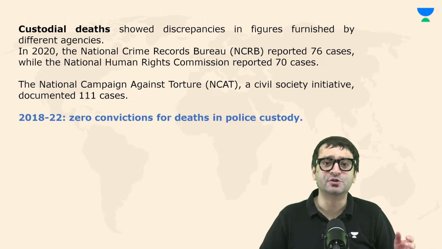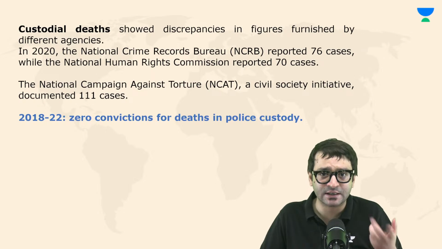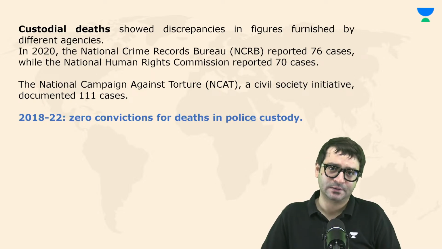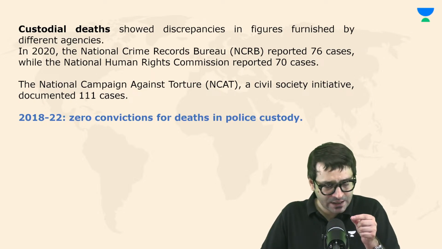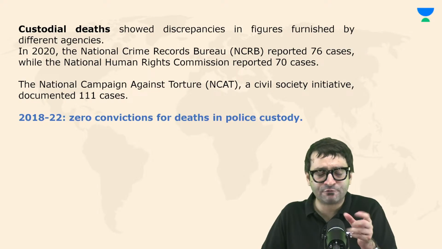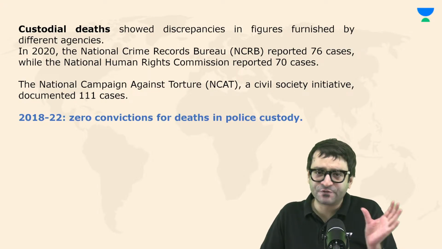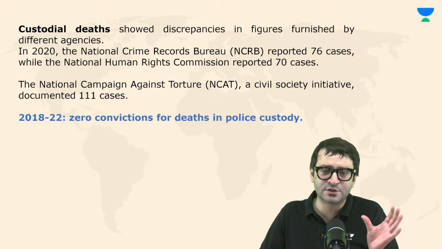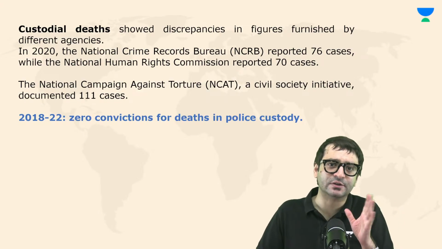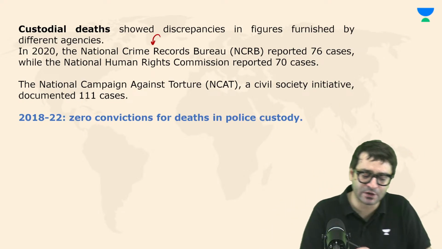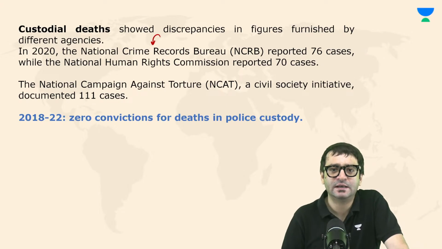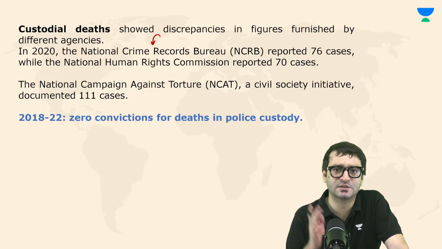And because of this torture, we have seen custodial deaths in India as well. But how many custodial deaths do we see in India? For that, there is no conclusive number, because different institutions present a different picture. For example, National Crime Records Bureau in 2020 said we have witnessed 76 cases of custodial death.